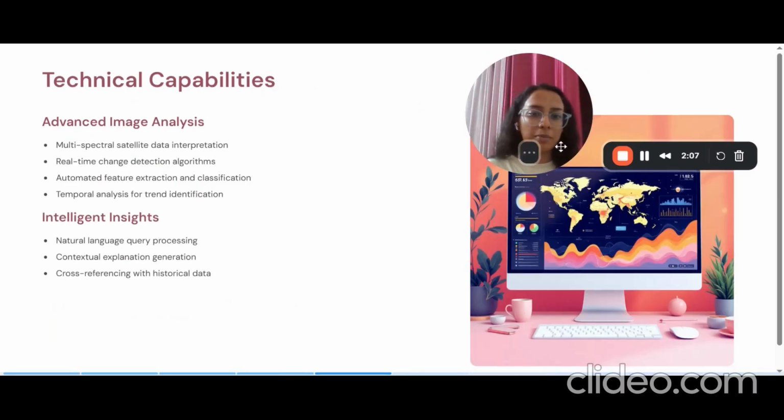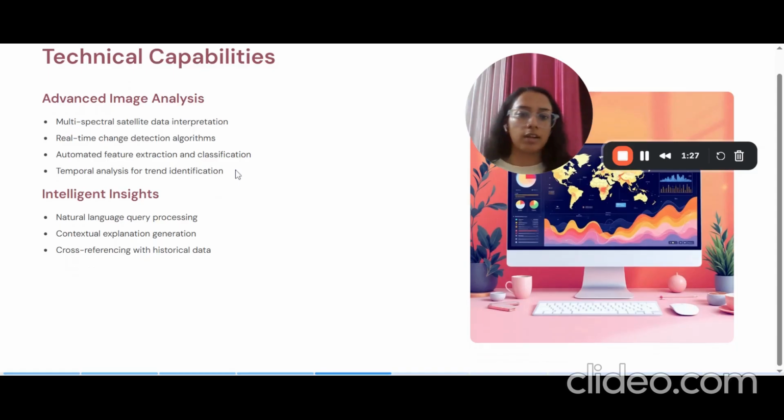Now comes the technical capabilities. There will be two: advanced image analysis and intelligent insights. First, we'll have to analyze the image. If we understand the image very well, then it will be easier for us to perform analysis on it. But if we are not able to correctly analyze the image, then the analysis or insights will be irrelevant. So those are the two technical capabilities that are very important. Advanced image analysis covers multispectral satellite data interpretation, real-time change detection algorithms, automated feature extraction and classification, and temporal analysis for trend identification.